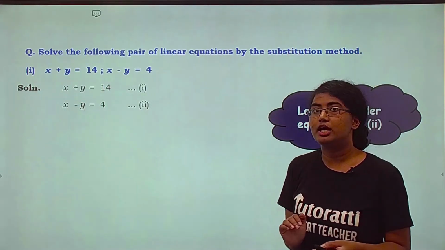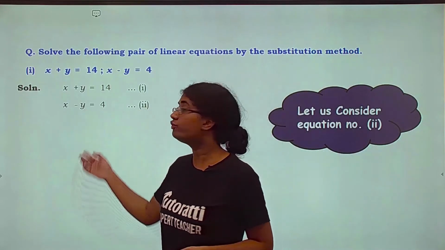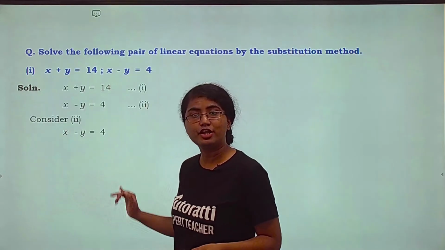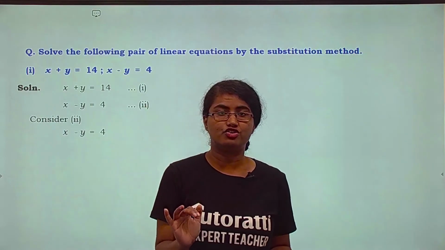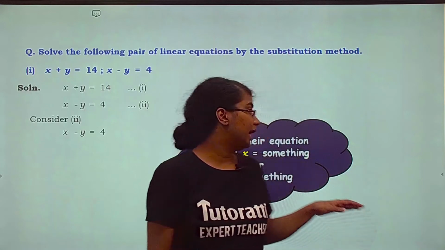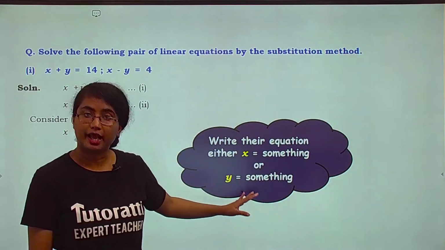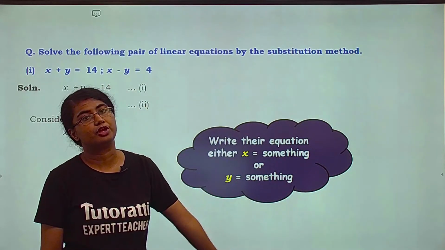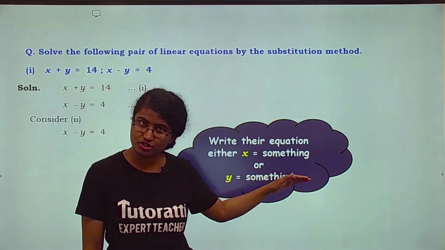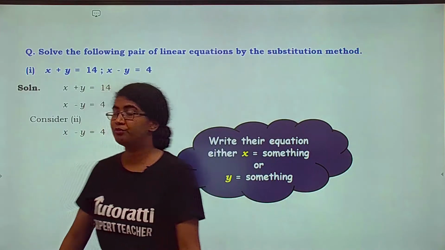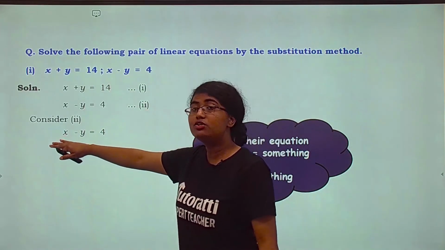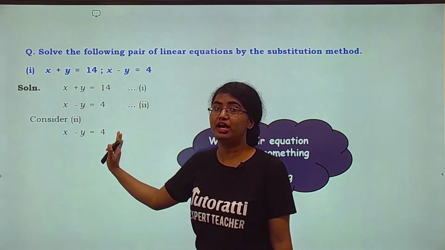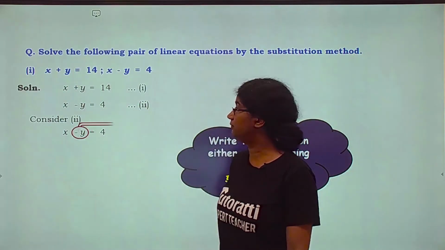Now we have considered it, but what do we have to do with it? We have to rearrange it. How to rearrange? Write the equation as either x is equals to something or y is equals to something. Here it is easier to write it as x is equals to 4 and shift y onto the right hand side. Let's try to do that.